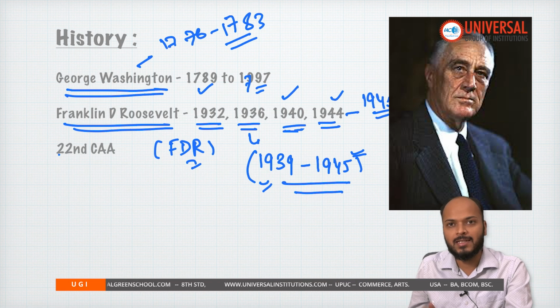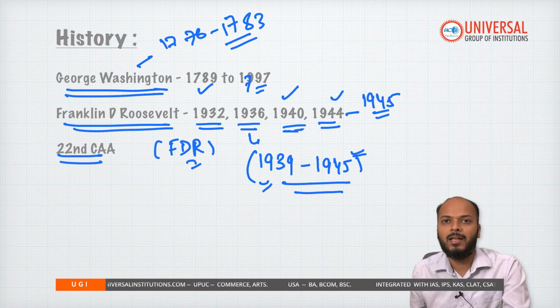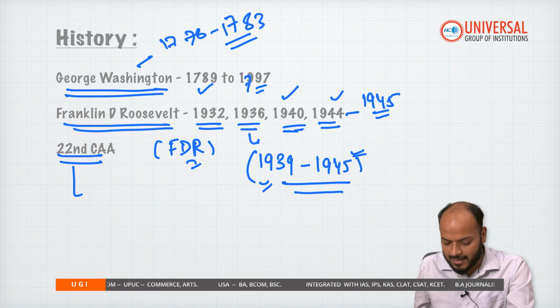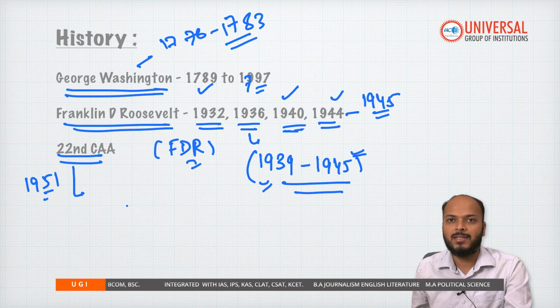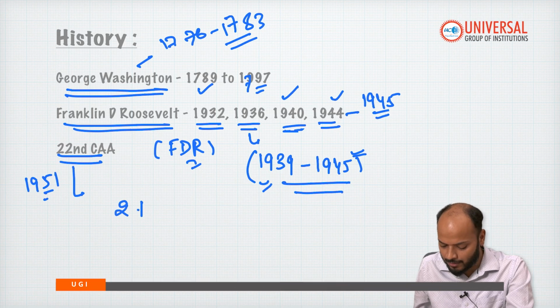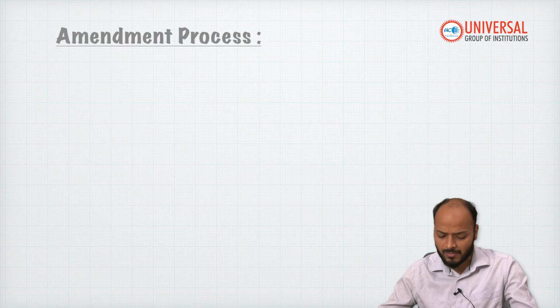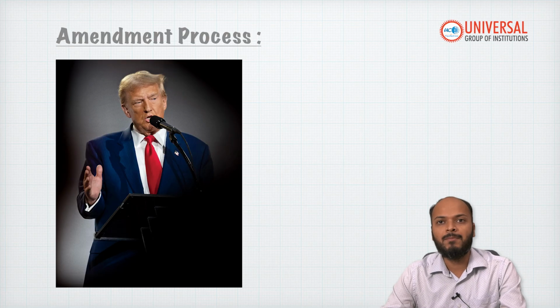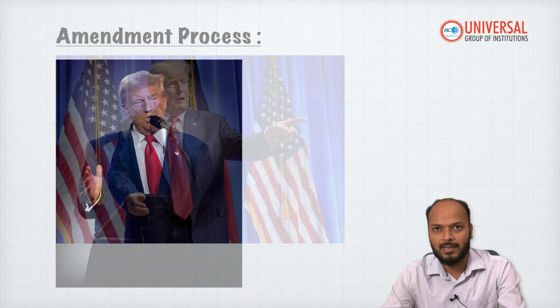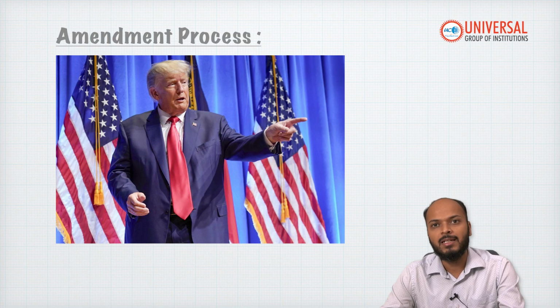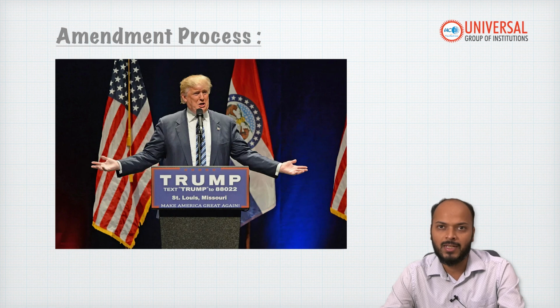Hence after this incident, in USA the Congress made an amendment to the constitution, the 22nd Amendment Act of 1951, which prohibits a person from becoming president for more than 2 terms. So the maximum a person can become president is 2 terms. Now let's see, if Trump wants to become president for the 3rd time, what he has to do is amend the constitution again. He has to remove this 22nd Amendment from the constitution. For that he will have to amend the constitution.